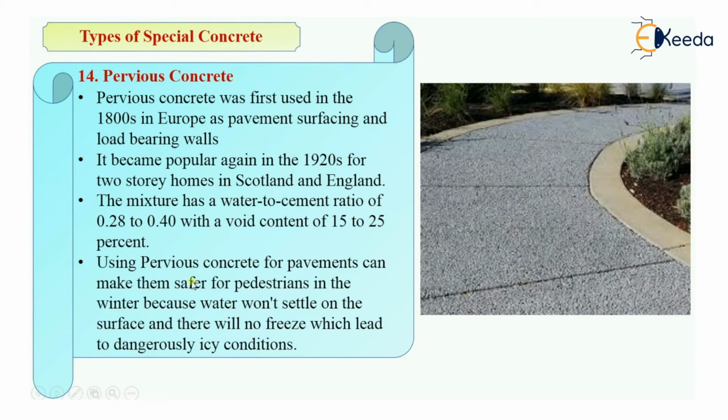So using the pervious concrete especially for the pavements, the water will not settle or stay over the surface for a long period. It will pass directly through the interconnected voids due to its high porosity, and there will not be any freezing, and that leads to icy or slippery conditions for the pedestrians. So that is one benefit of using this pervious concrete for the pavements.